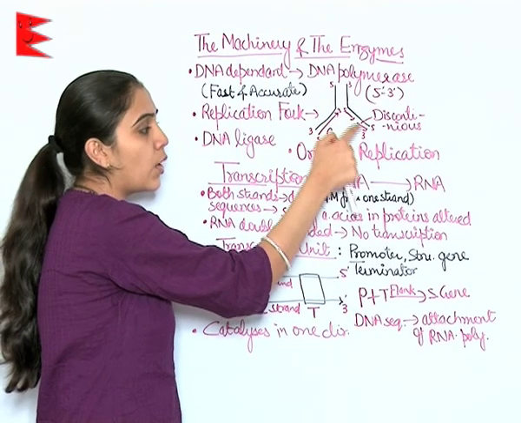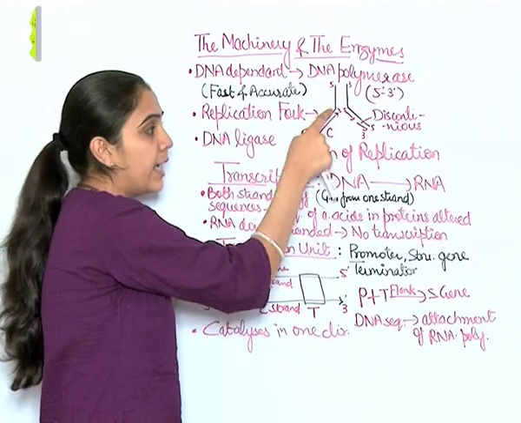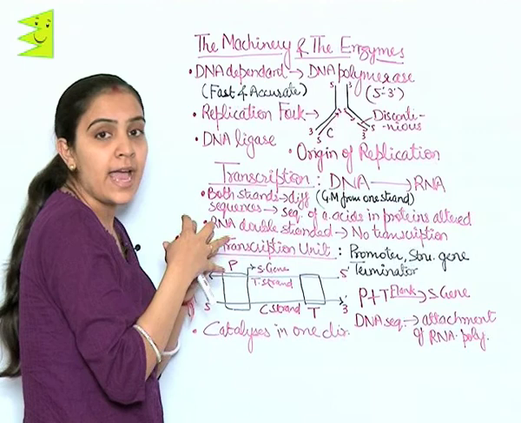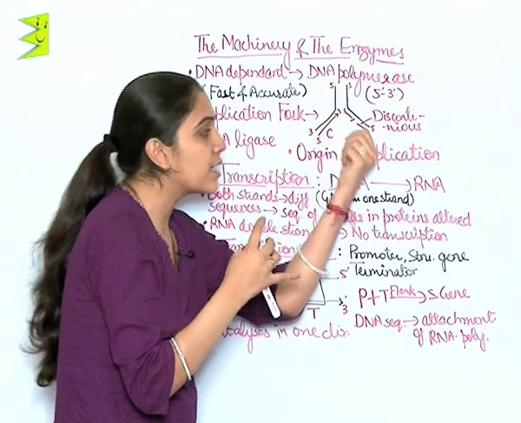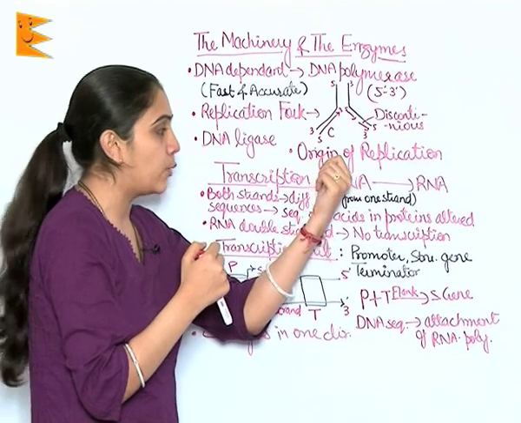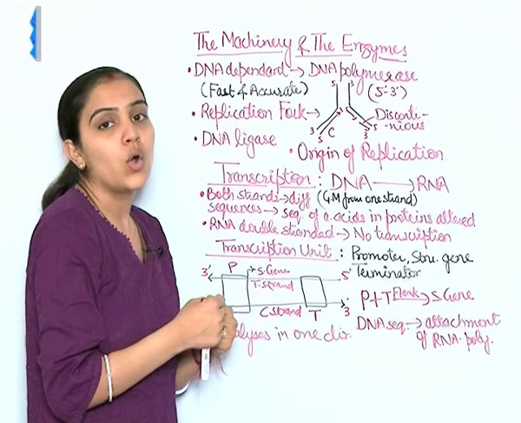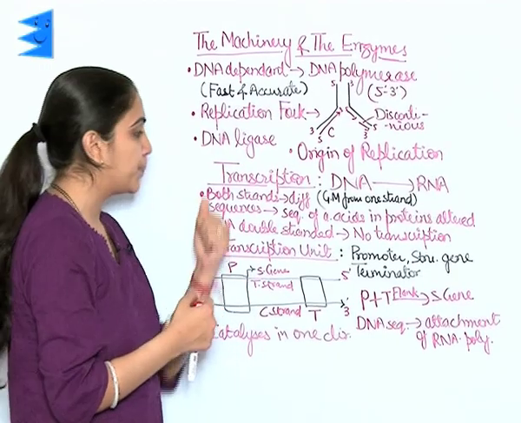Where it is discontinuous, the DNA ligase comes in, and it binds these discontinuous fragments of DNA. The region at which replication of DNA starts is known as the origin of replication.